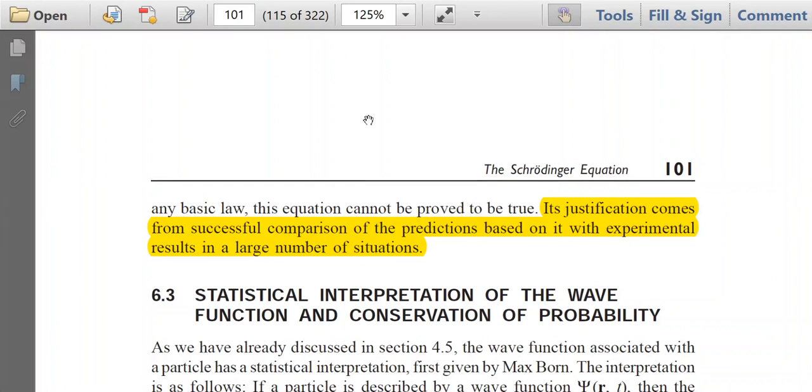This line should be understood clearly. That is, justification of the Schrodinger equation comes from successful comparison of the predictions. That is, it predicts some experimental results in a large number of situations, and from the successful prediction of the experimental results we can justify the Schrodinger equation.